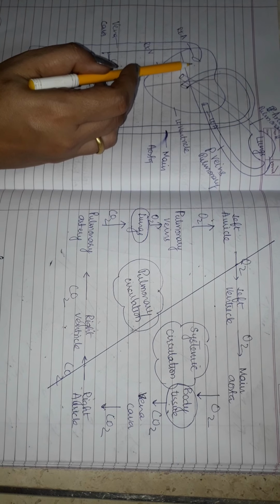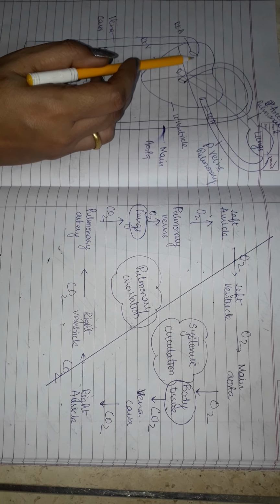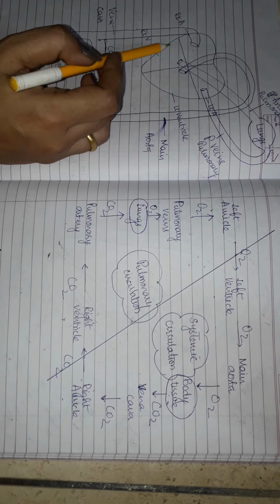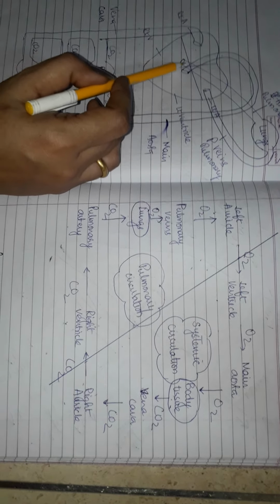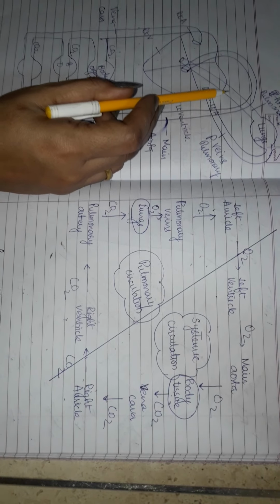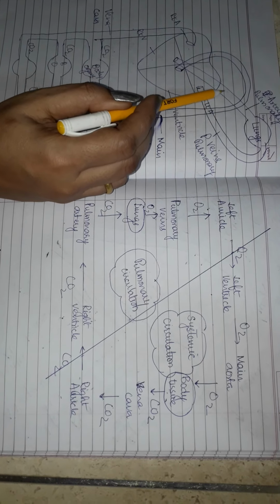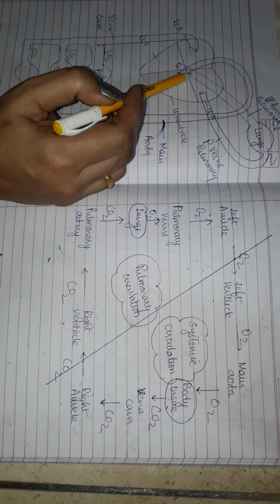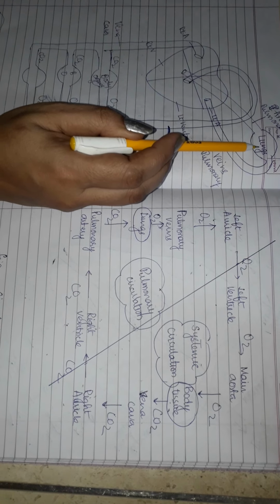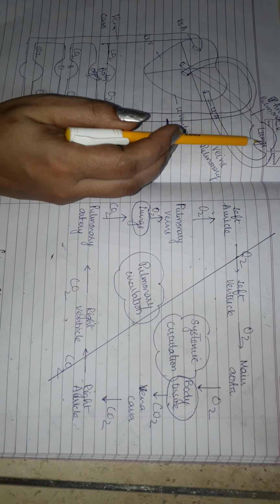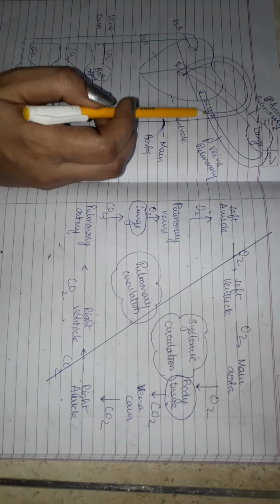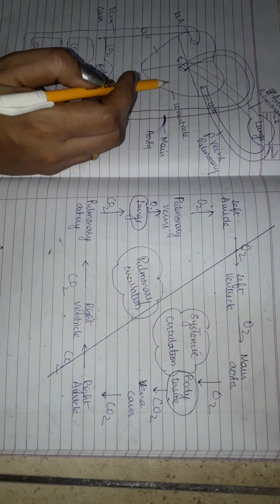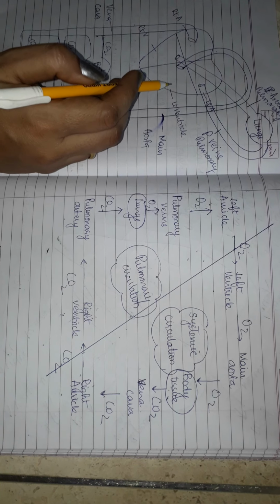right auricle. Now, when the right auricle contracts, it transfers the blood into the right ventricle. Contraction of right ventricle transports the blood into the pulmonary artery, and this deoxygenated blood is taken to the lungs for oxygenation. The deoxygenated blood, when it goes to the lungs, gets oxygenated, and then it is again transferred to the left auricle when it relaxes. This is the working of the heart.